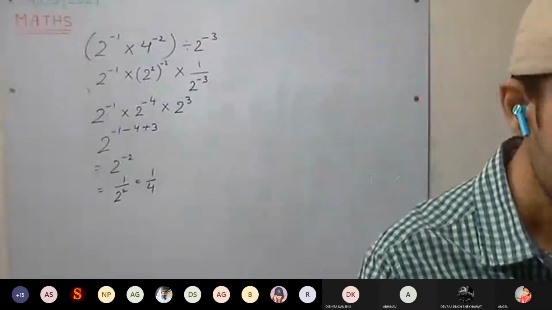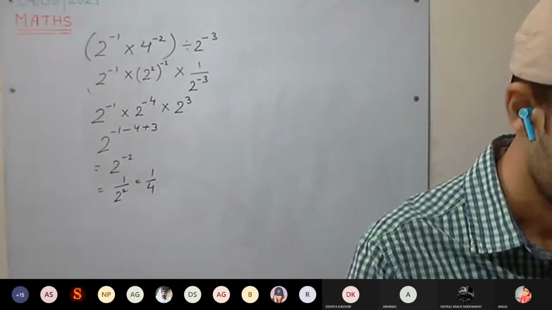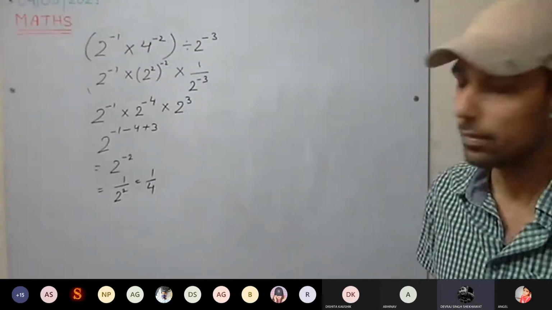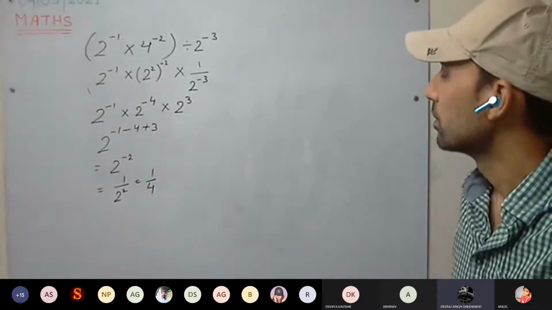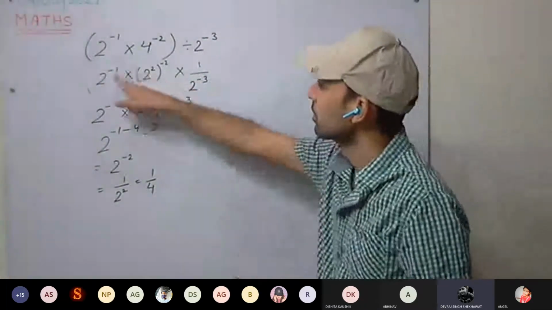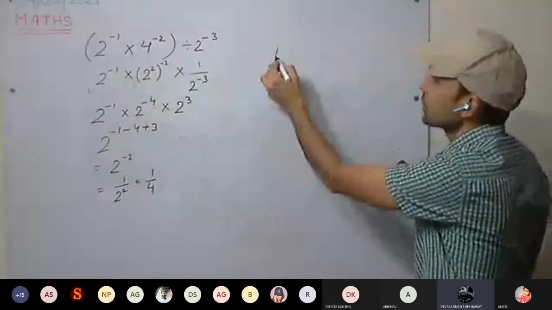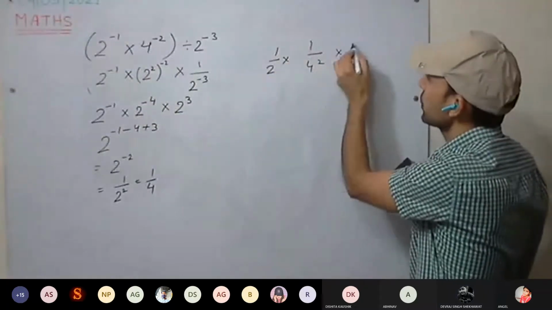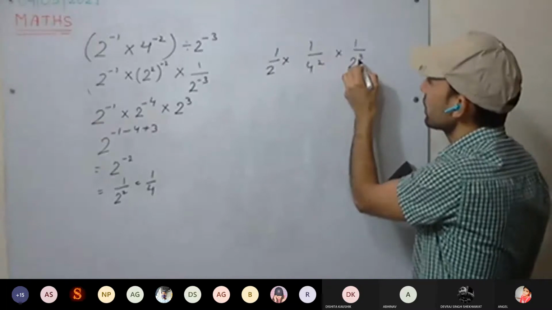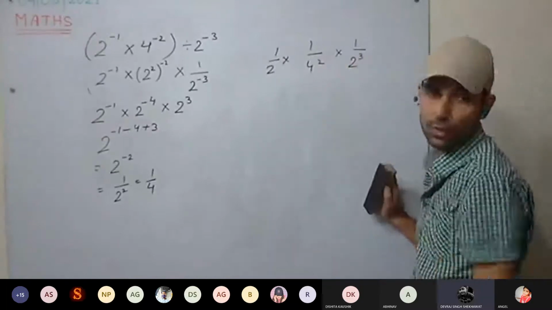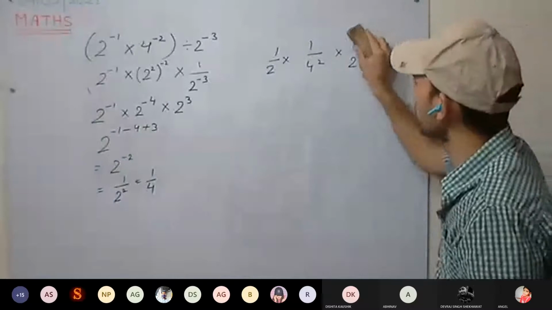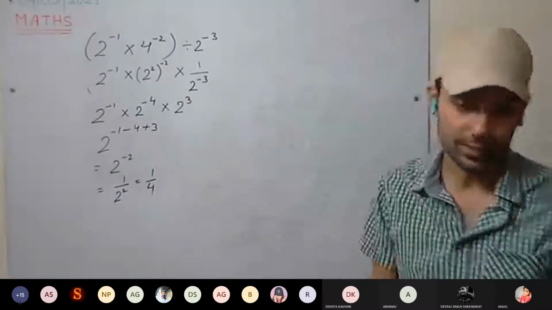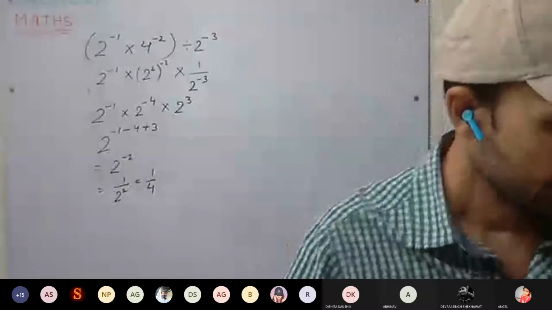Okay, third one. Sir, can we write this on starting as 1 upon 2 into... That way as well you can solve, no issues. 1 upon 2 into 1 upon 4 square and into 1 upon 2 raised to power 3. There are many ways to solve. In each step we can go in different ways. No issues with that.